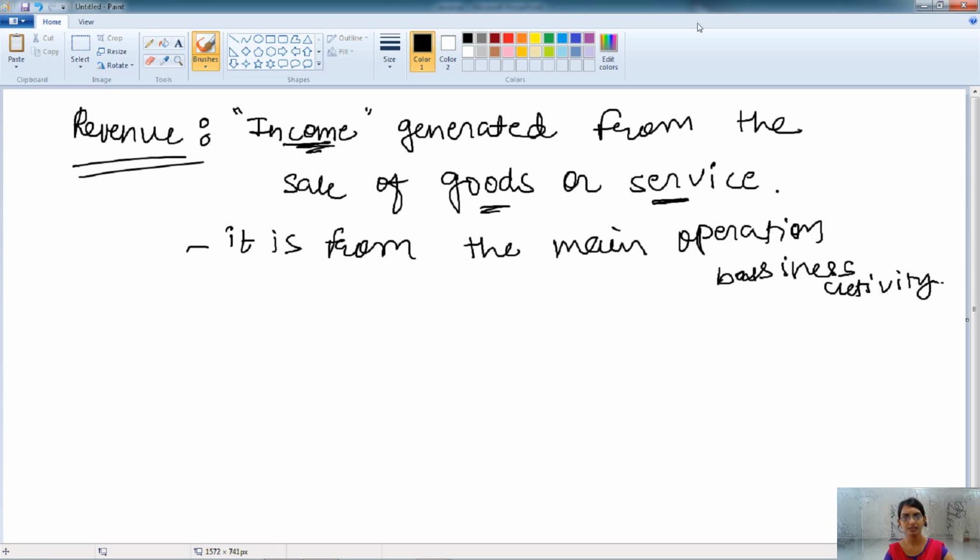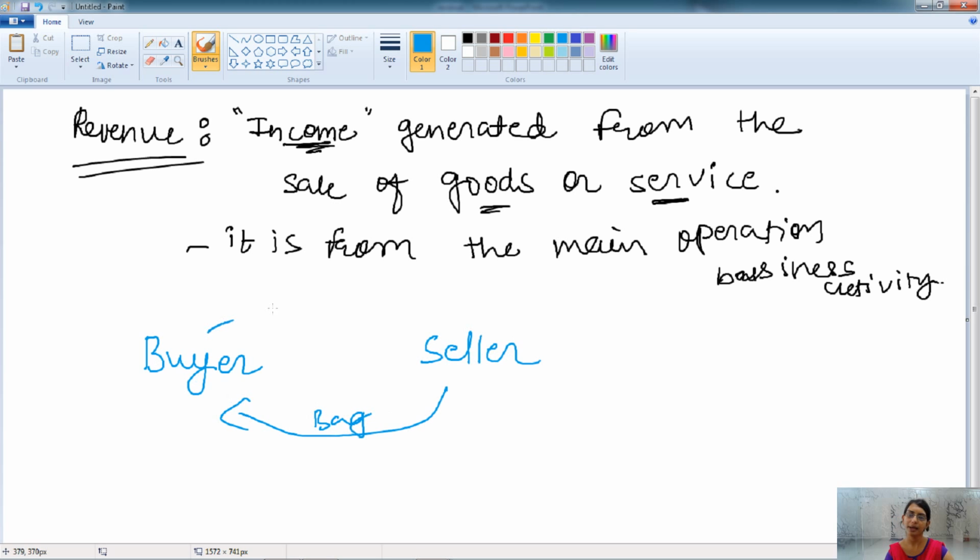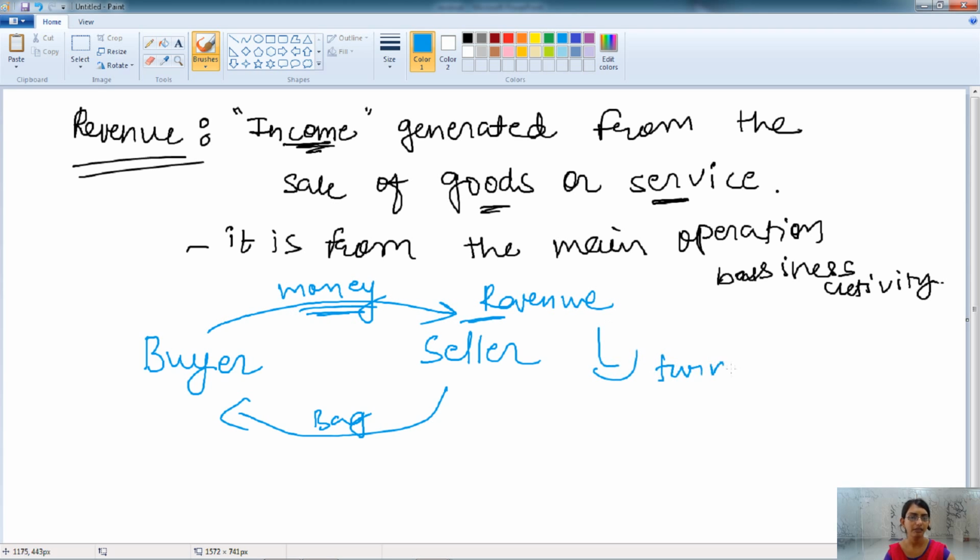Here, let's understand this with the help of an example. We have the buyer and the seller in the market. The seller sells his good, let's say a bag, to the buyer, and the buyer for that gives money to the seller. So the money, the income that the seller gets is known as the revenue. Revenue is also known as turnover.